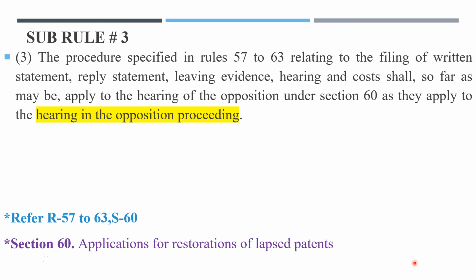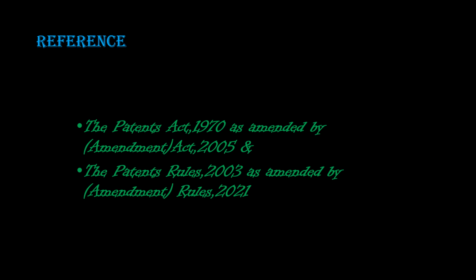This way all the subrules of rule number 85 are completed, and we also came to know that the whole rule number 85 has been substituted with effect from 1st January 2005. Please go through all the subrules, please refer to the bare act and keep learning, keep growing. The reference is Patents Act 1970 as amended by Amendment Act 2005 and the Patents Rules 2003 as amended by Amendment Rules 2021.